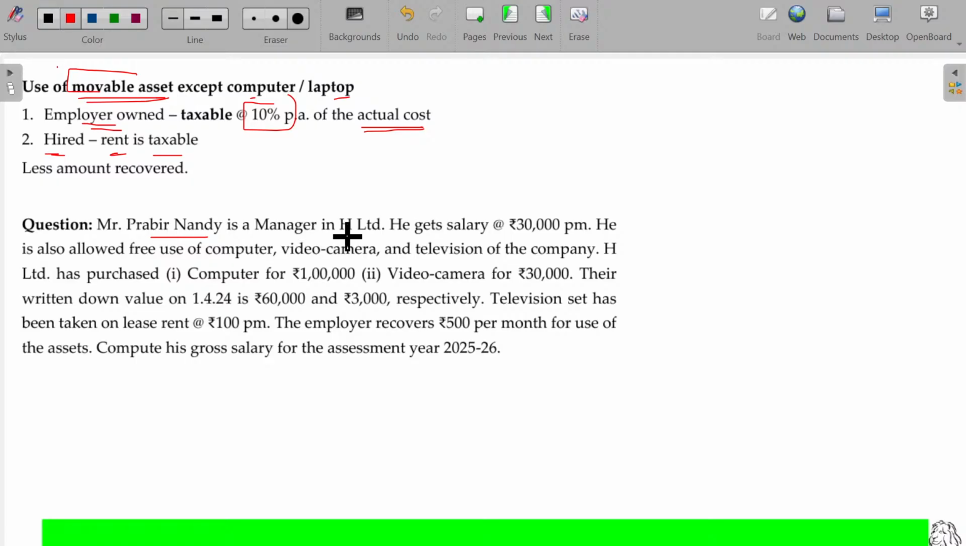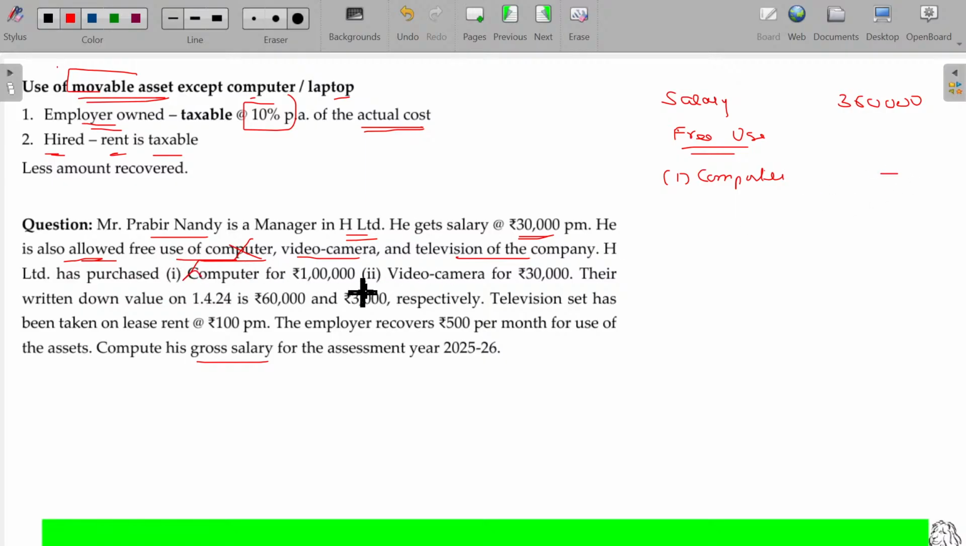Mr. Prabir Nandi is a manager in H Limited, and gets a salary of rupees 30,000 per month. So the basic salary being 30,000 per month, in a year it is 3 lakhs 60,000. He is also allowed free use of computer, video camera, and television of the company. Number one being computer. In case of computer, free use, nothing is taxable.